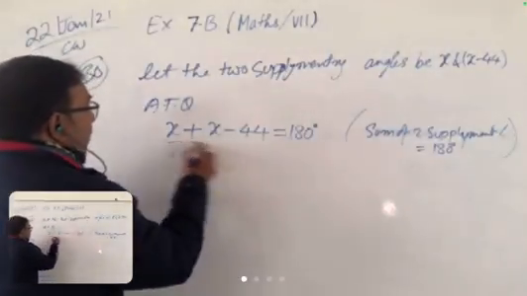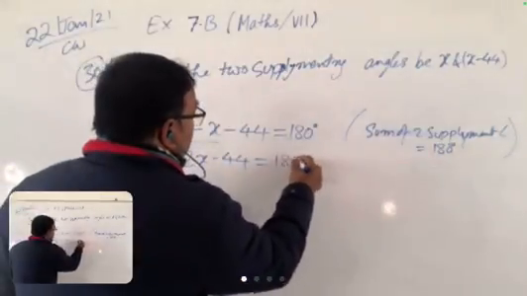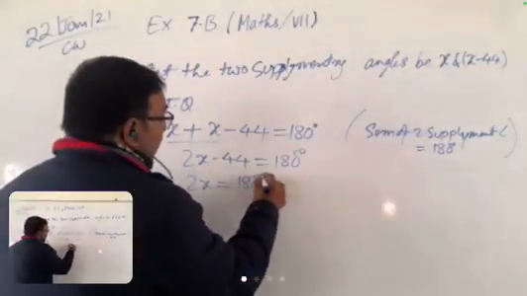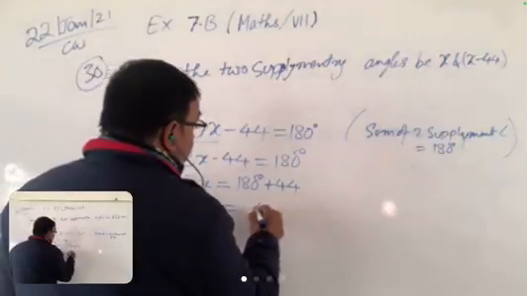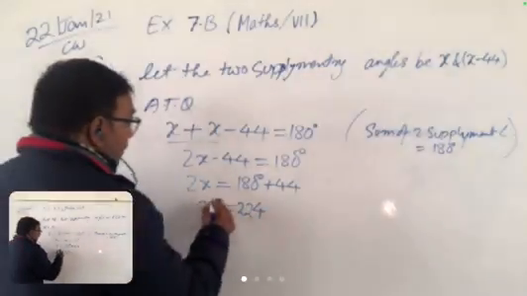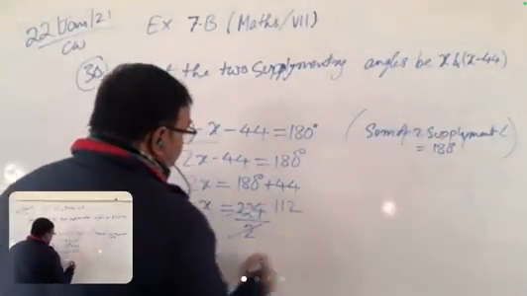So here it is 2x minus 44. Now 2x is equal to 180 degrees plus 44. So it will be 224. So x is equal to 112.